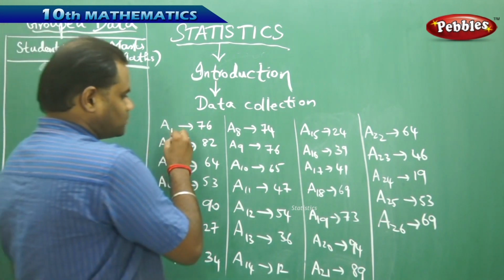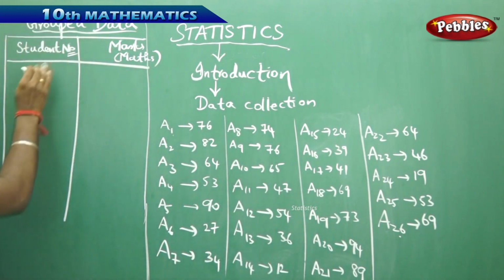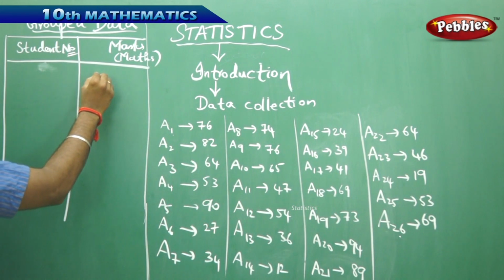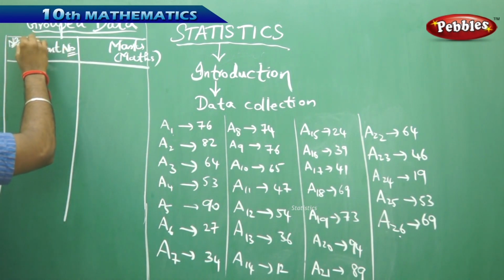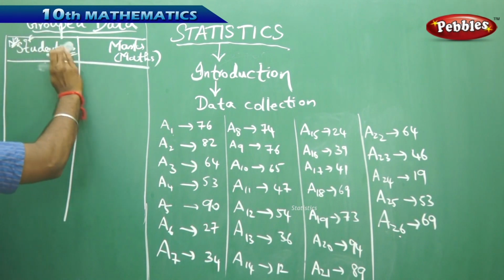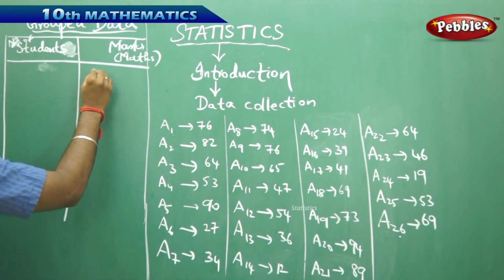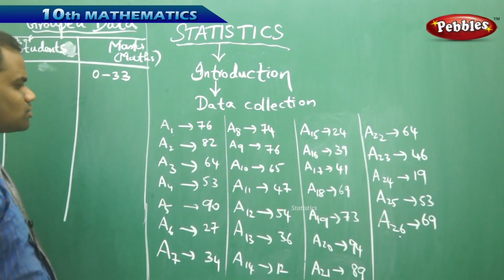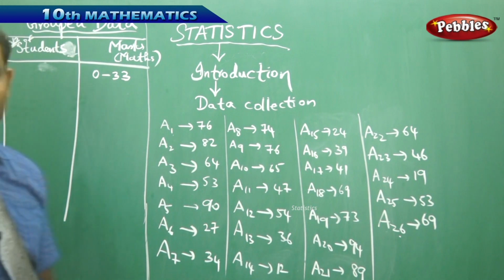Now coming to that, we have the students ranging from A1 to A26, where initially I would start with the students who got the marks or number of students. I can call this as number of students. Now for number of students, if the marks are ranging from 0 to 33, then I wanted to know how many students got the marks which are ranging from 0 to 33.